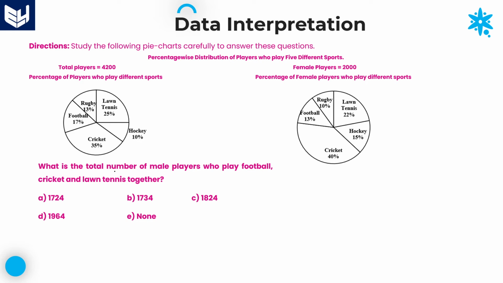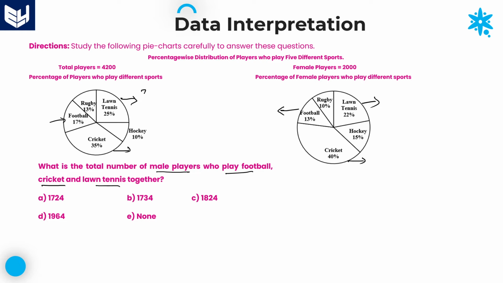Next one. What is the total number of male players who play football, cricket and lawn tennis together? So definitely we need to calculate each and every category: lawn tennis, cricket and football. These three values for each category. First, we'll calculate the total. After that, we'll calculate the female category.